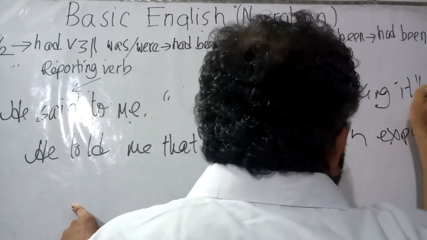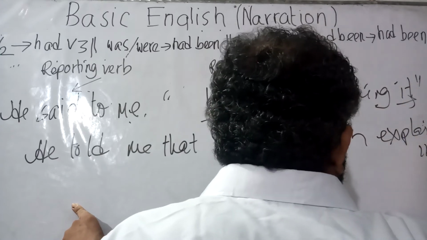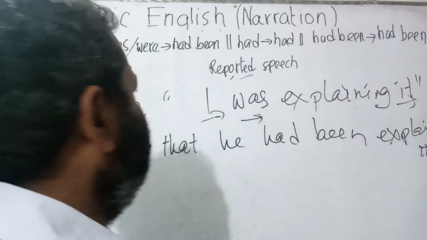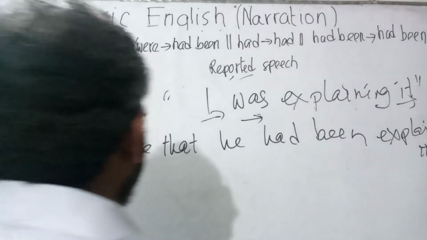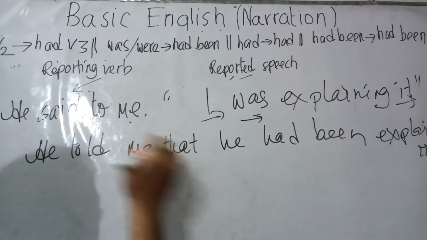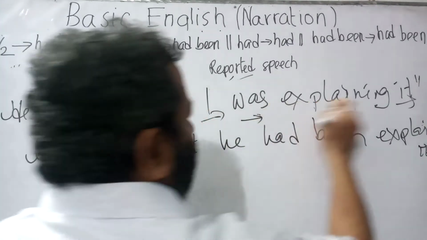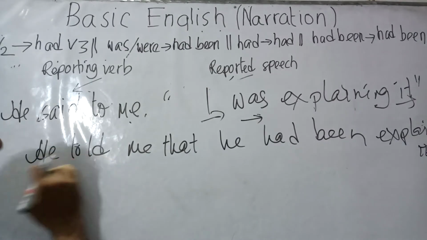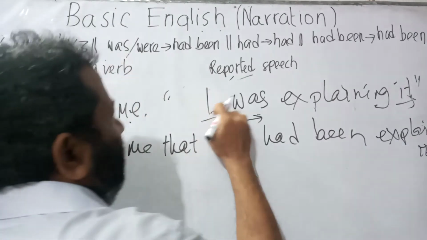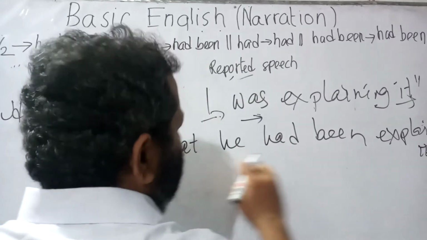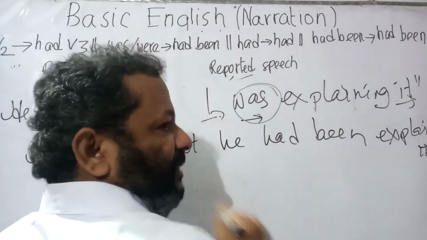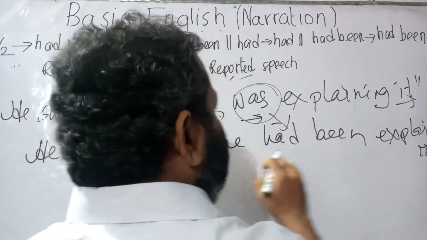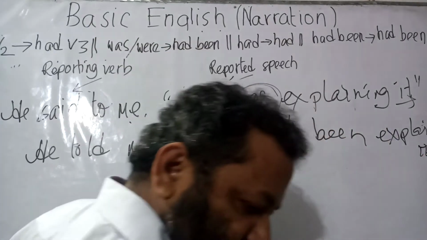Explaining, it will be turned into that. So he told me that he had been explaining that. Now let us have a look. The basic sentence was, he said to me, I was explaining it. Now "said to" has been turned into "told". He told me that. "I" has been turned into "he", so he told me that he. As long as "was" has been turned into "had been". So he told me that he had been explaining that.